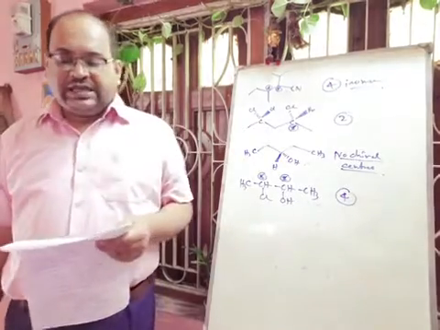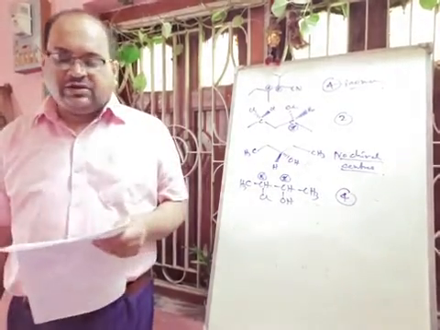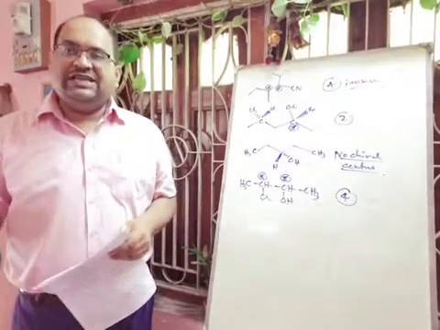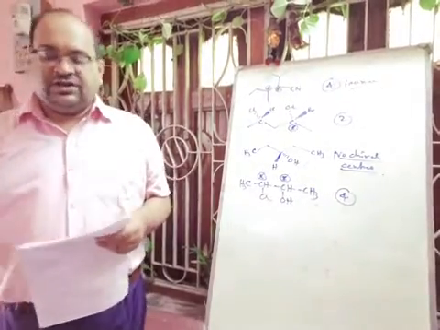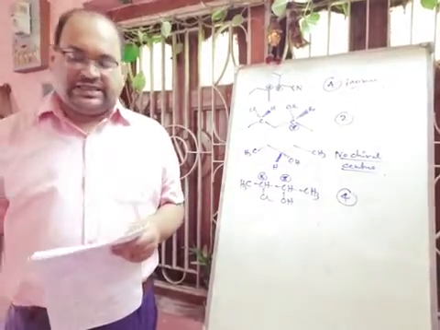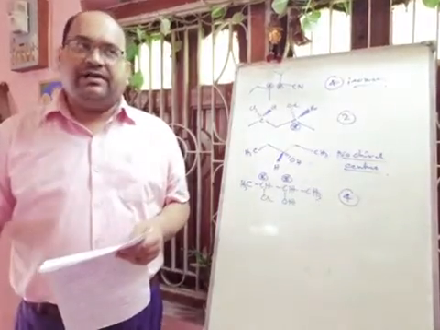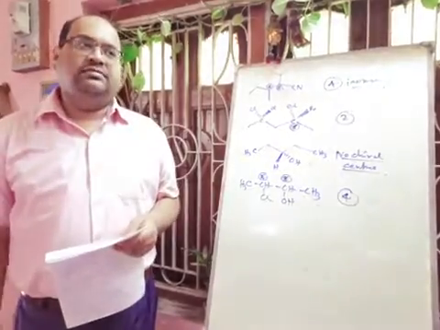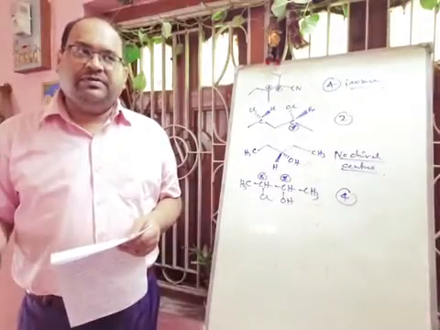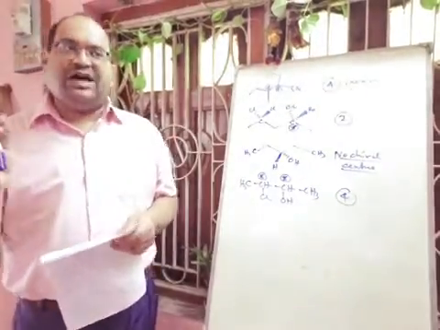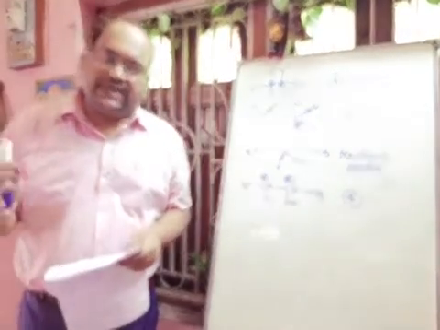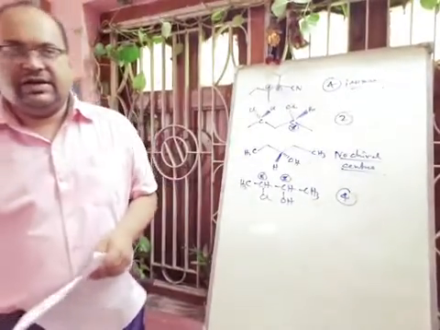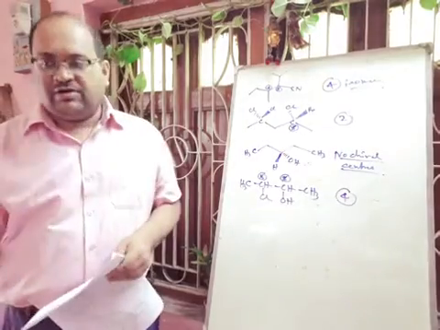Next question is given: what is meant by resolution? Resolution is a process by which we can separate the racemic mixture. Okay, different types of methods are there. Actually for separation of two isomers, different types of techniques are there, like crystallization, chromatography.